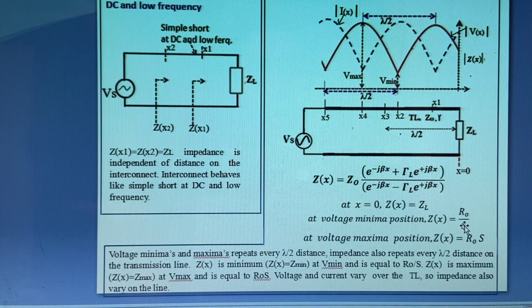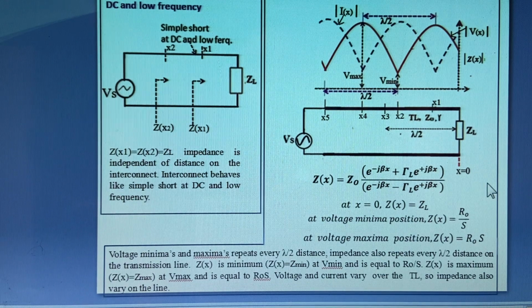Impedance is complex and it varies, but at the minima position and maxima position, it is a real value. So the impedance is real at the maxima and minima positions, but it takes a complex value between the maximum value and the minimum value.